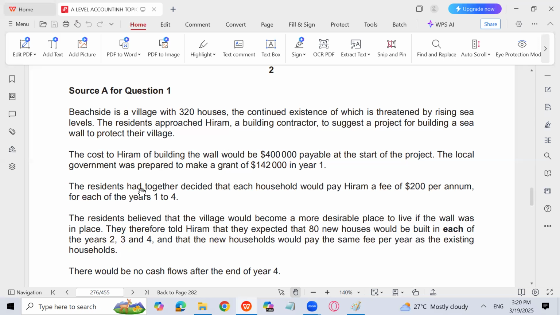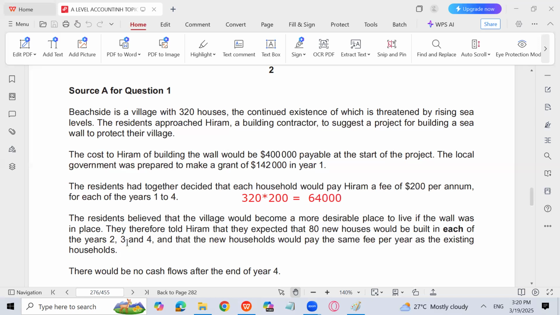The residents together decided that each household would pay Hiram a fee of 200 per annum for each of the years 1 to 4. So each resident, every house, has decided that they will pay Hiram. How many houses are in the village? 320, at the rate of 200 per annum. This is also going to be a cash inflow. It's also going to be a net cash inflow, an increase in cash from year 1 to year 4, 64,000.